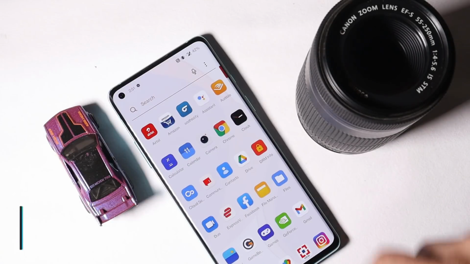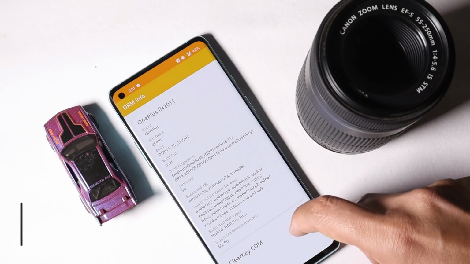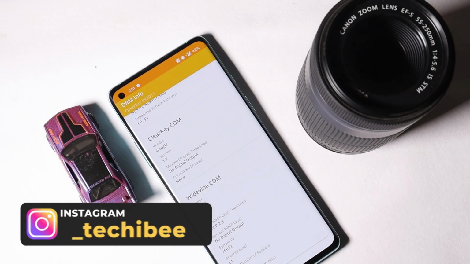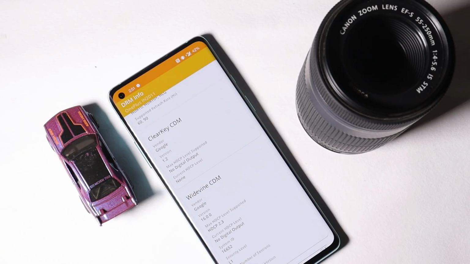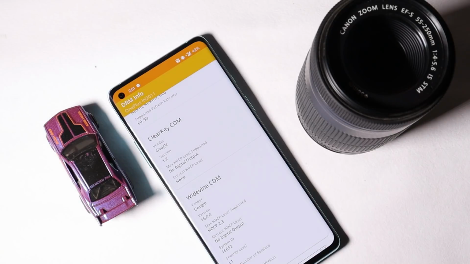One of the major issues OnePlus users have been facing is related to Widevine security level. And I'm exactly not sure what the issue is on a few OnePlus devices. People say that after updating to the latest version of the stable channel or beta channel, the Widevine security level had been downgraded to L3. But as you can see here on my device, the security level is L1. So guys, I personally don't have any kind of solution for it. I would request you guys to report this bug on the OnePlus community forum. But I'll try to figure out if I get any workaround, and I'll let you know in the comment section below.